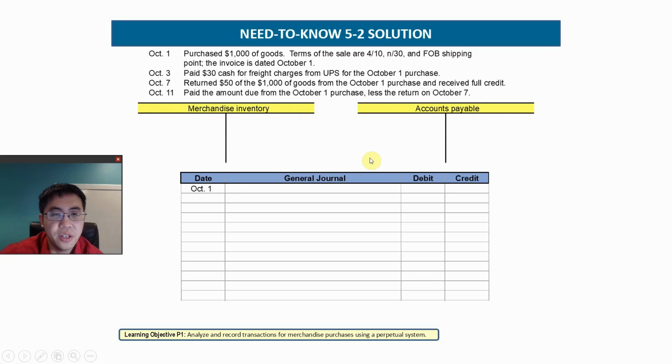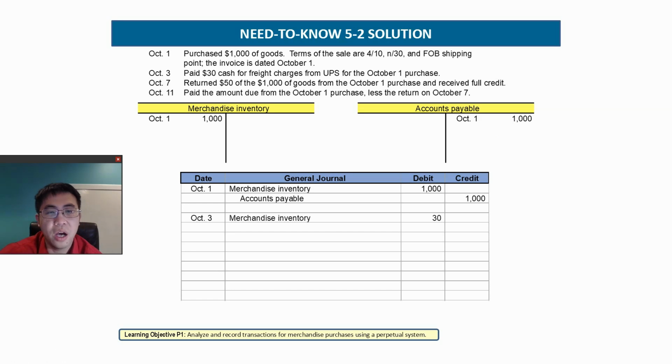If you look at the merchandise inventory, on October the 1st, merchandise inventory increased by $1,000, and there's also accounts payable built up for the same amount. The merchandise inventory has a debit, that's for assets increase, and accounts payable also increases, that's for liability, that's a credit. On October the 3rd, there's $30 cash being paid, so there will be an increase in merchandise inventory just because you spend more dollars for that product, and the cash is reduced by $30.